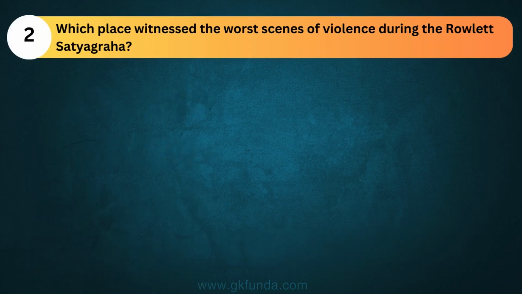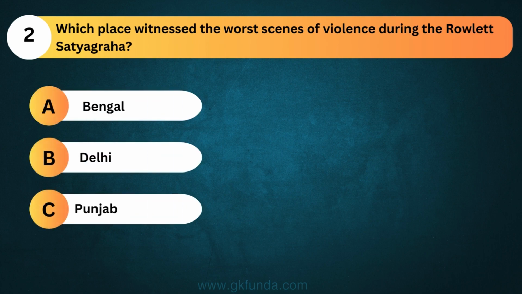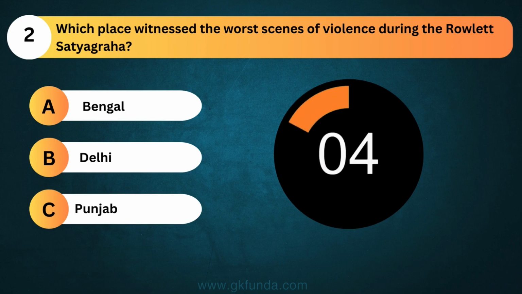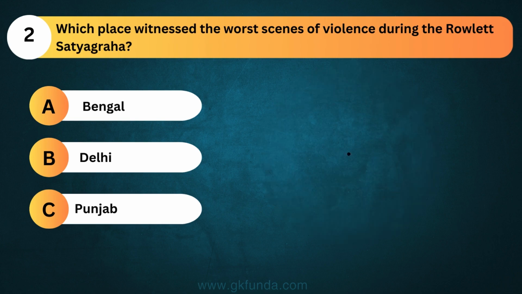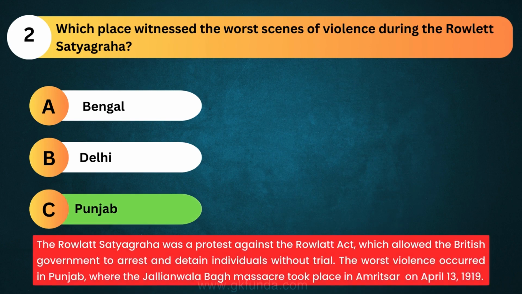Which place witnessed the worst scenes of violence during the Rowlatt Satyagraha? The answer is option C, Punjab. The Rowlatt Satyagraha was a protest against the Rowlatt Act, which allowed the British government to arrest and detain individuals without trial. The worst violence occurred in Punjab, where the Jallianwala Bagh massacre took place in Amritsar.